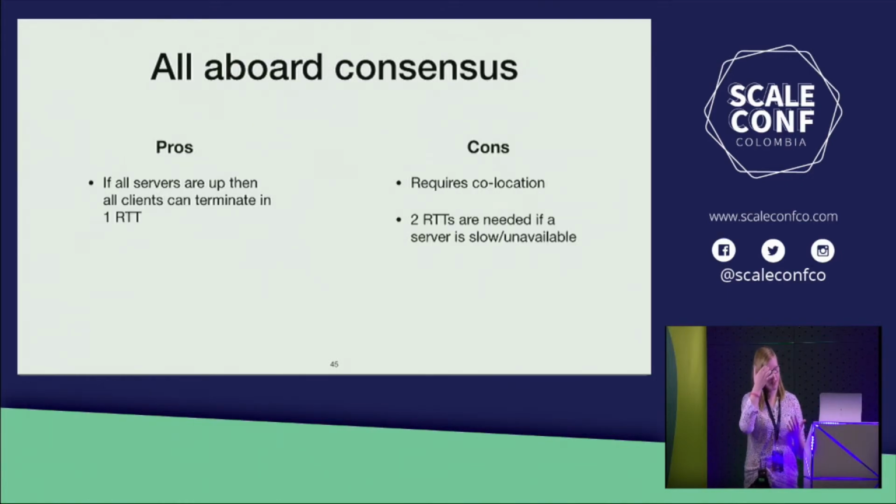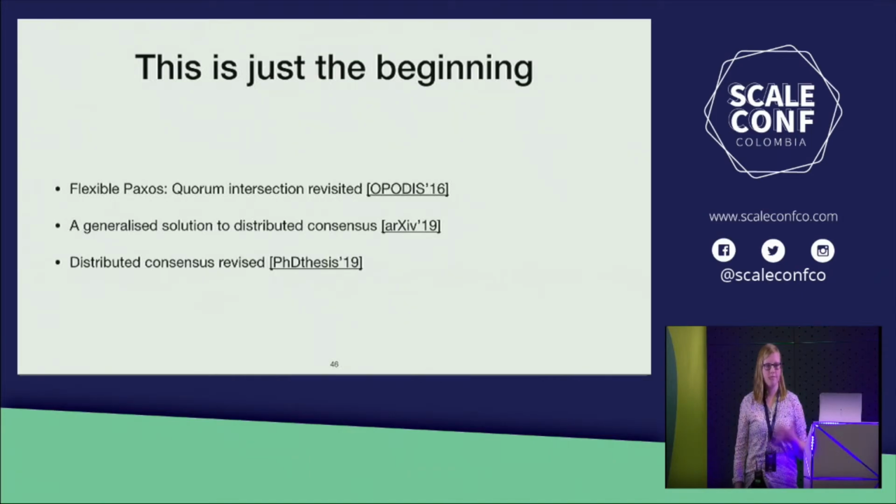The advantage of this algorithm is that if all the servers are up, we can now achieve consensus in just 1 round trip from any client in the system. The disadvantages are that it does require co-location and that 2 round trips will be needed if one of the servers is slow or unreliable. This algorithm is just the beginning. I wrote a paper on the quorum intersection for consensus, known as flexible Paxos. There's also another paper on using write-once registers. And if 2 academic papers isn't enough reading, I have a 150-page PhD thesis that you can read about the topic.